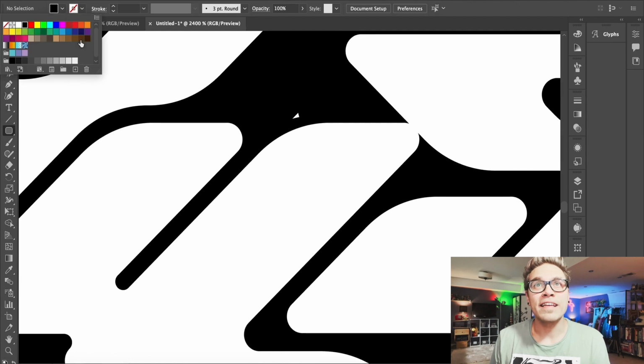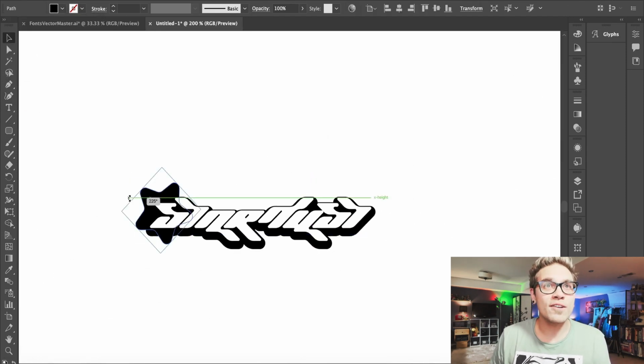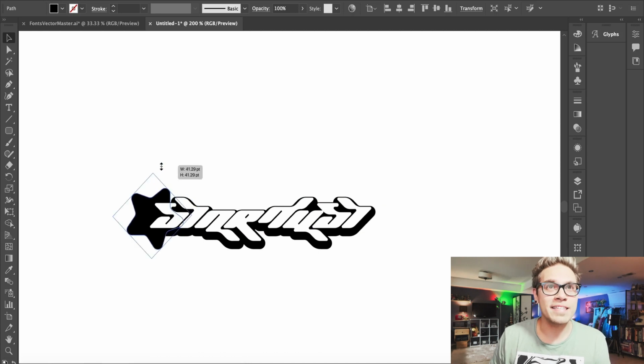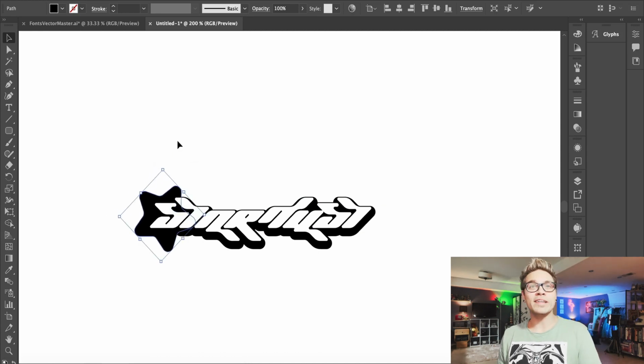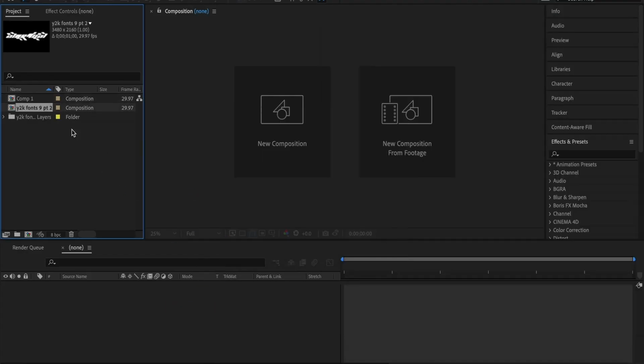And let's fill in that little space right there. Perfect. And I think we're gonna use this star, turn it sideways, get it feeling nice and comfy, and already we are looking cool. I love the way this is looking. It's so simple. So let's turn it into a motion graphic.